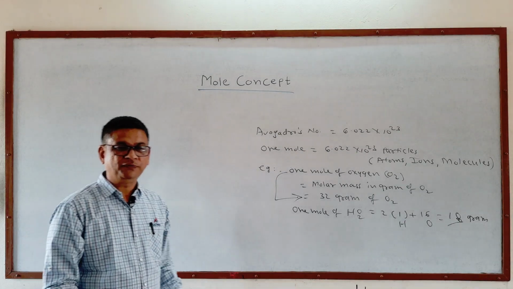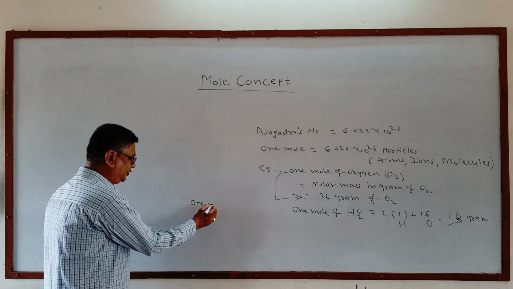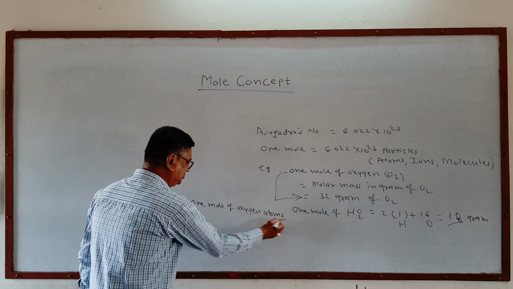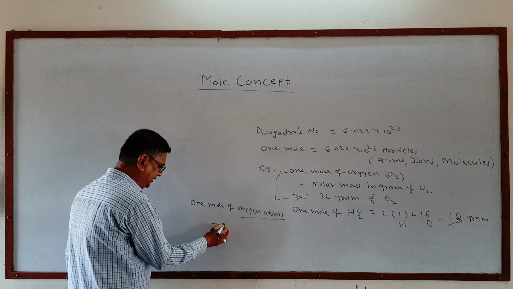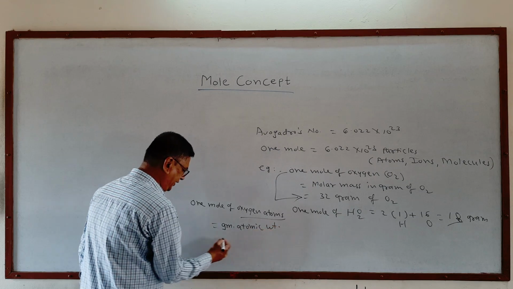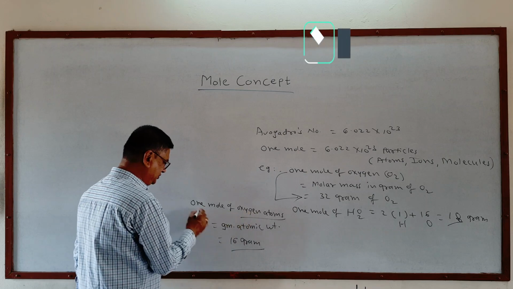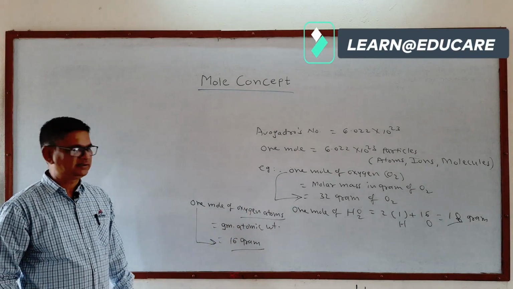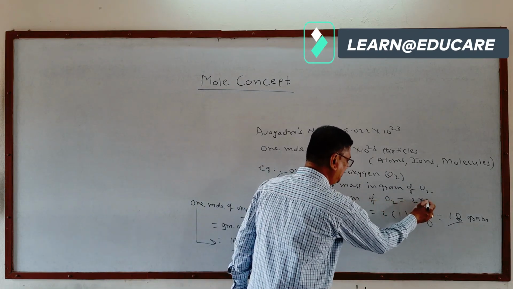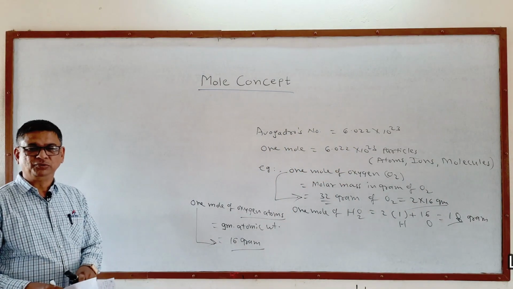However, consider 1 mole of substance in atomic state, that is, if you require 1 mole of oxygen atoms. Now when it is atoms, we require the atomic weight, that is gram atomic weight, which for oxygen is 16 gram, because its atomic mass is 16. When it comes to molar mass, how is it 32? That was 2 into 16 gram. So that is about the atomic state and molecular state.